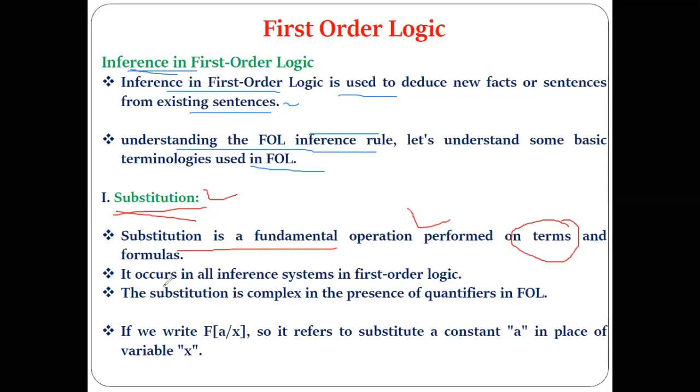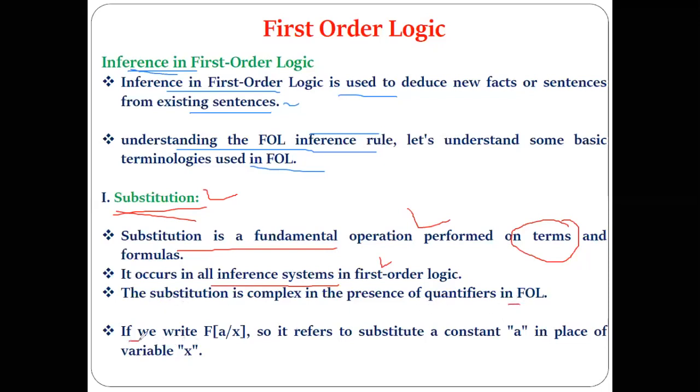This substitution is a part of the different kinds of inference rules that we are going to discuss in FOL. We are going to utilize this terminology while discussing the rules of inference using the quantifiers in FOL.